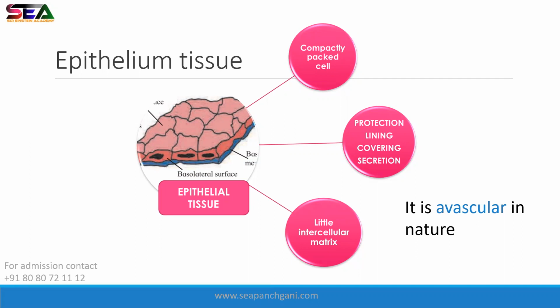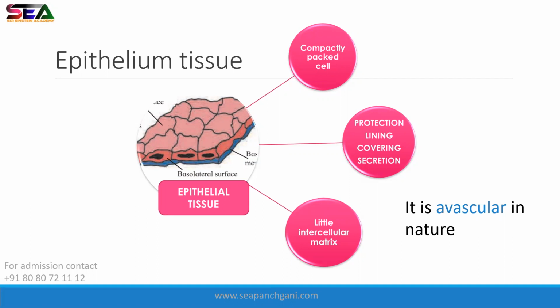It is present all over your body. It covers your body and acts as a very good skin. Common sense, right? Your skin is made up of epithelial tissue.